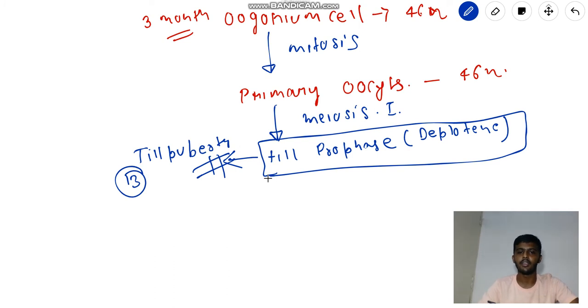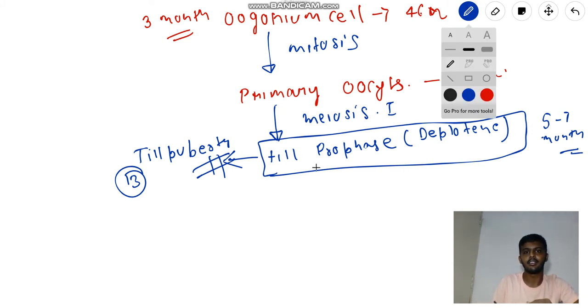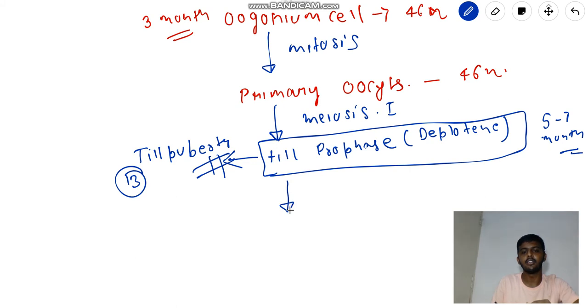Okay, so basically all the oogonium cells which are formed from the primordial germ cells are going to be in prophase arrest from around the 5th to 7th month. After puberty starts, it is again going to continue, and meiosis 1 will complete.